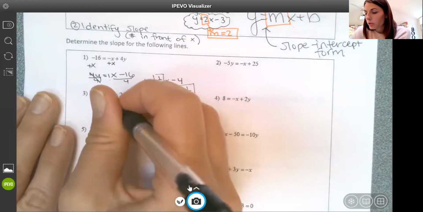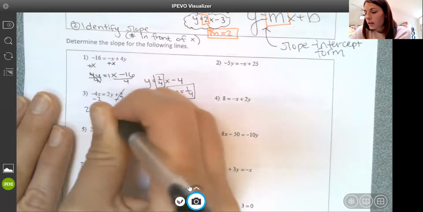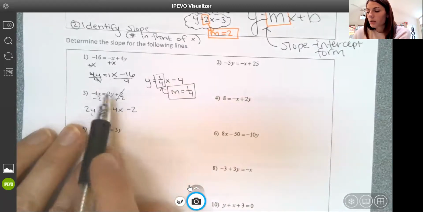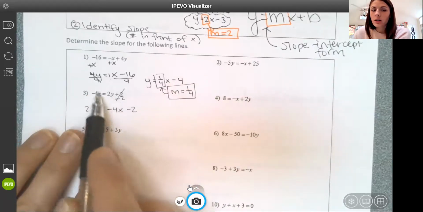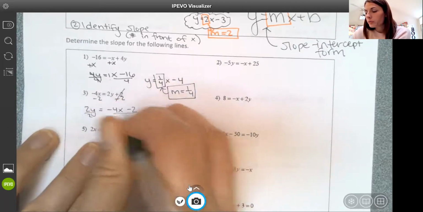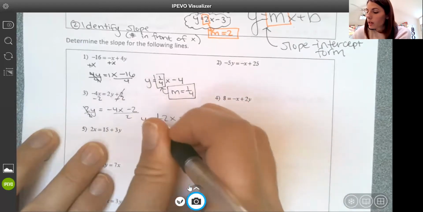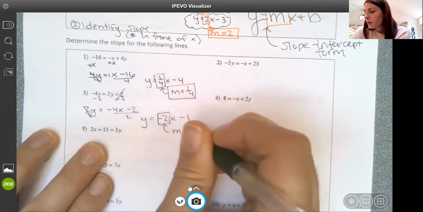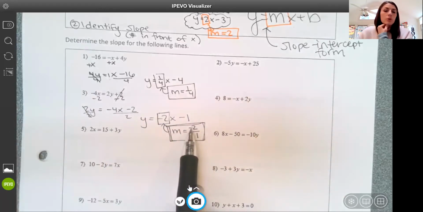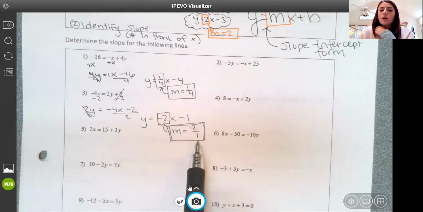On example number 3, I'm going to subtract 2 from both sides at first. That's going to leave me with 2y. And you'll notice I'm flipping the equation as I rewrite it, just so it's in the order I want it to be in the end. I'm taking the -4x subtract 2 and writing it over there. Going to divide it all by 2, and y would equal -2x subtract 1. My slope would be -2 over 1. And again, when I'm talking specifically about slope, I want to provide both the rise and the run. So -2 in front of x means my slope is -2 over 1.